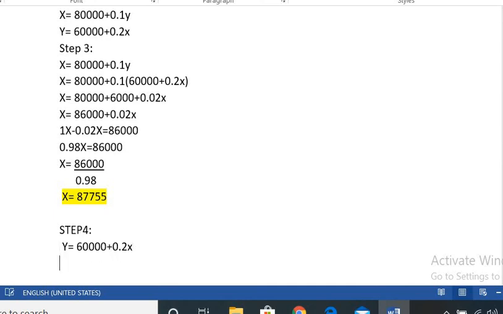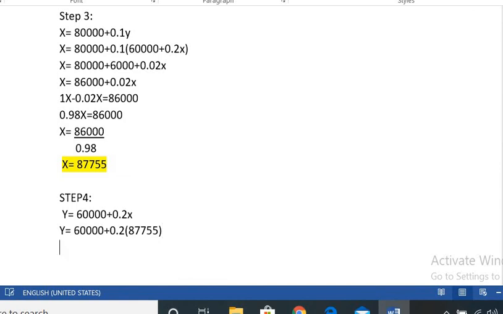Now y is equal to 60,000 plus 0.2 into the x value, 87,755.